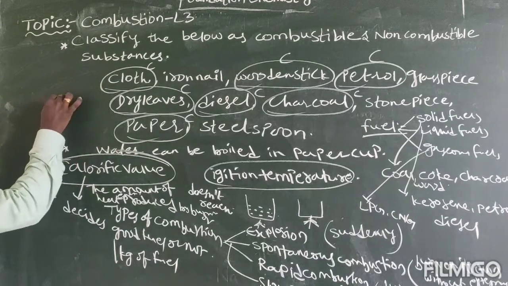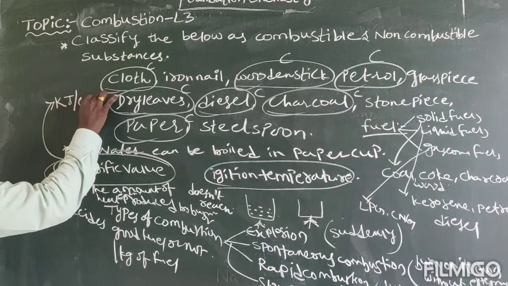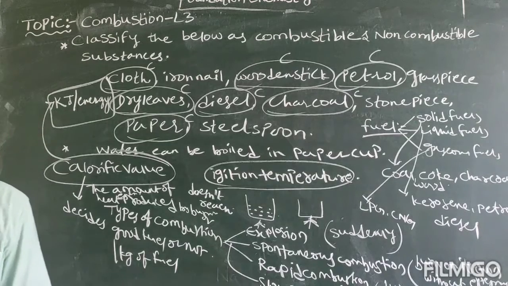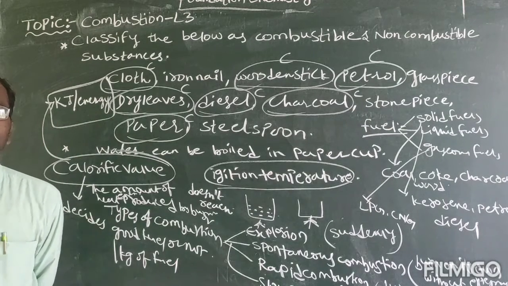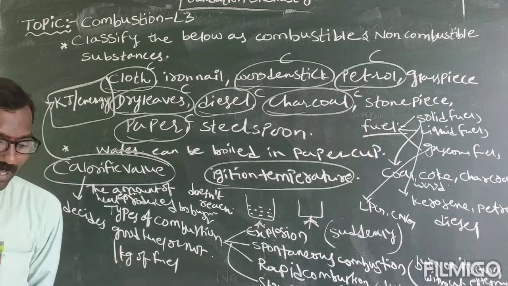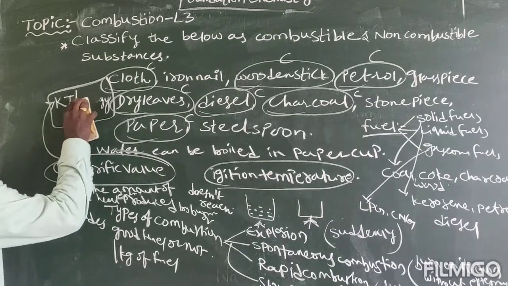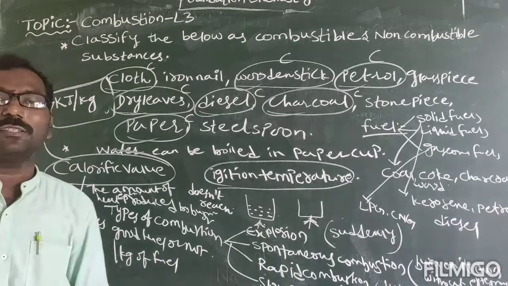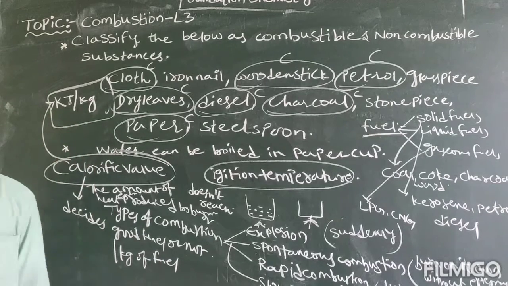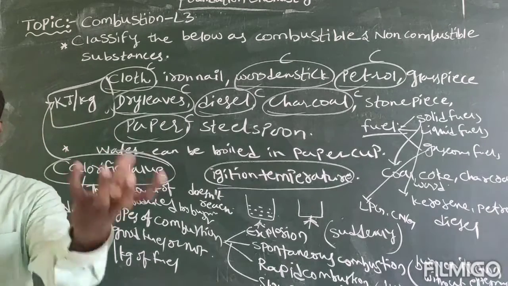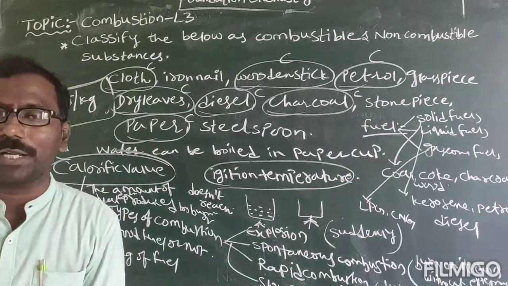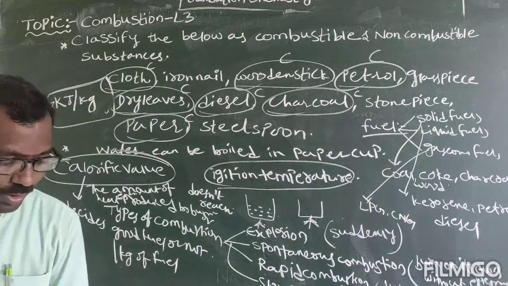Calorific value is measured in kilojoules per kg. Kilojoule is the unit of energy and the mass is in kg. Kilojoule per kg is the unit of calorific value. When you burn 1 kg of fuel, how many joules of heat energy you get, that is nothing but calorific value.